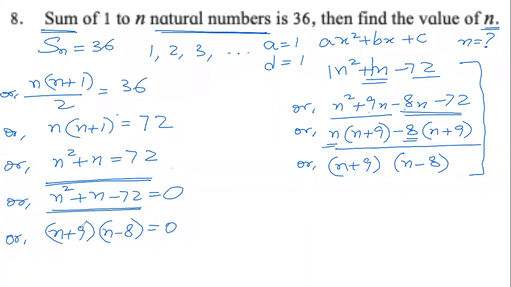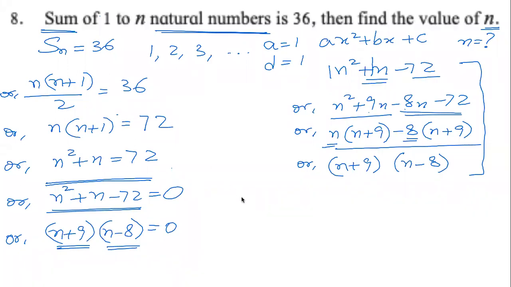So we have 2 terms now, n plus 9 and n minus 8. And when we multiply, the equation is telling us that it is 0. This is possible only when either one of them is 0 or both of them are 0. 0 into 0 is 0. 0 into anything is also 0.